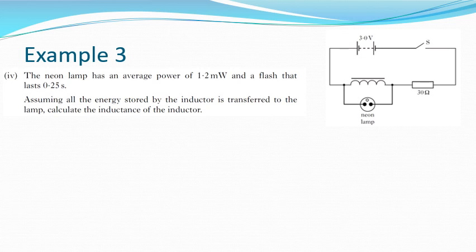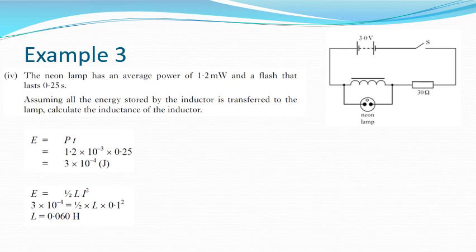The neon lamp has an average power of 1.2 milliwatts and a flash that lasts 0.25 seconds. Assuming all the energy stored by the inductor is transferred to the lamp, calculate the inductance of the inductor. So from the information about the power and the time, you can work out the energy that is required for that. And then that is the energy that must have been stored within the inductor. And based on the current from the previous question, the maximum current 0.1 from 3 volts divided by 30 ohms, we can work out that it's 0.06 henries.